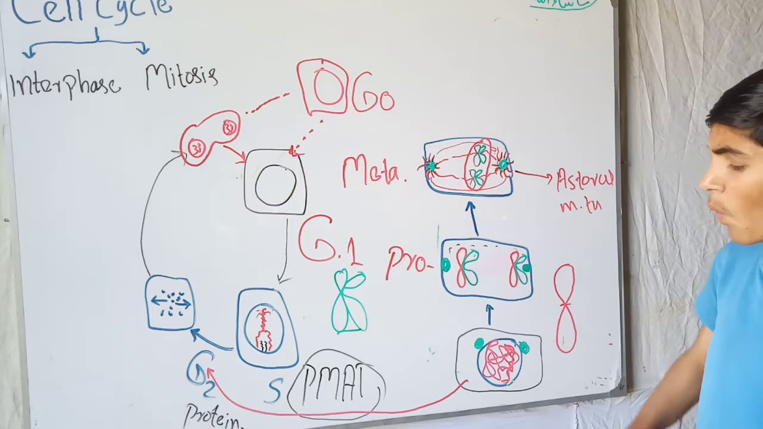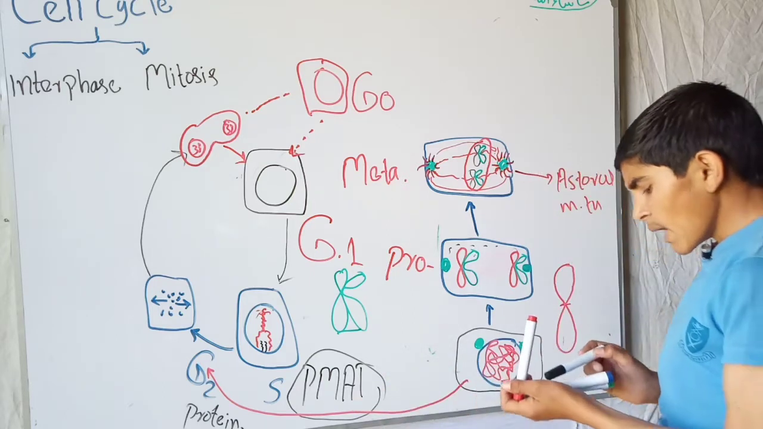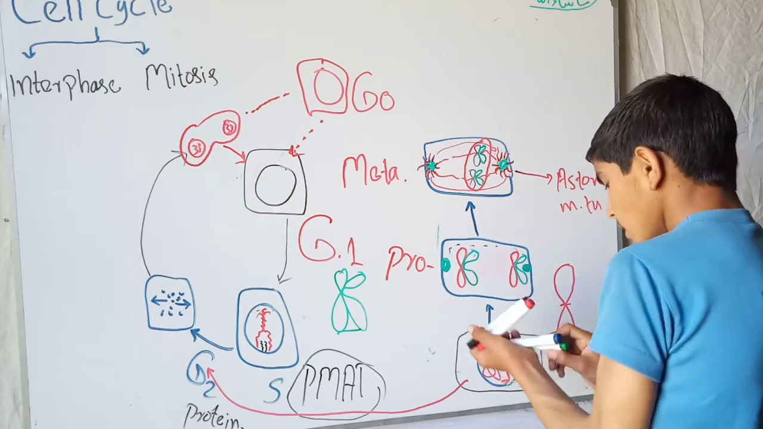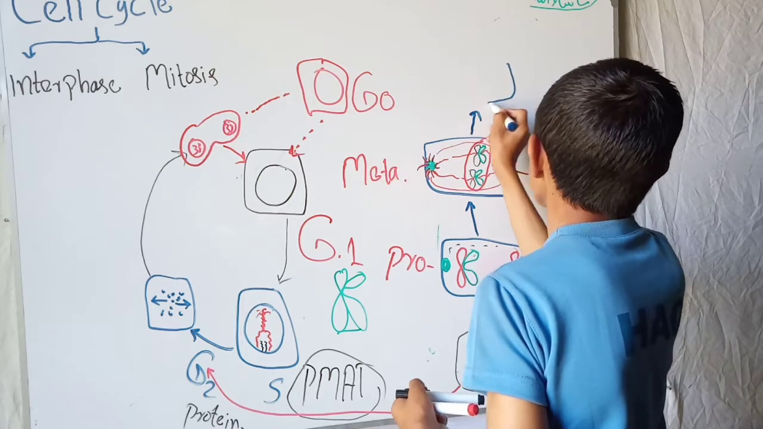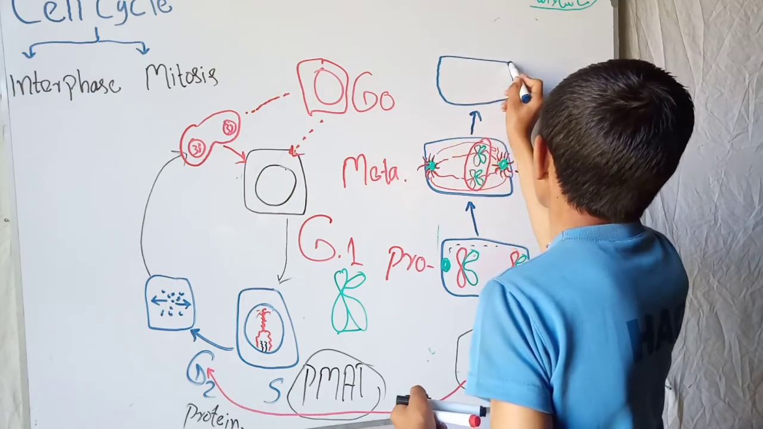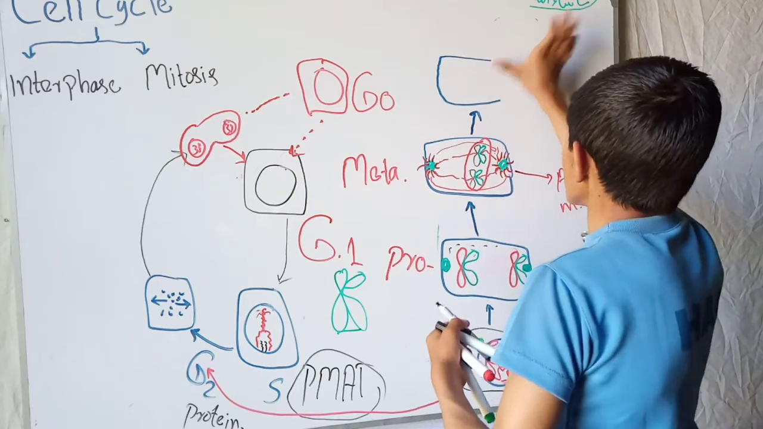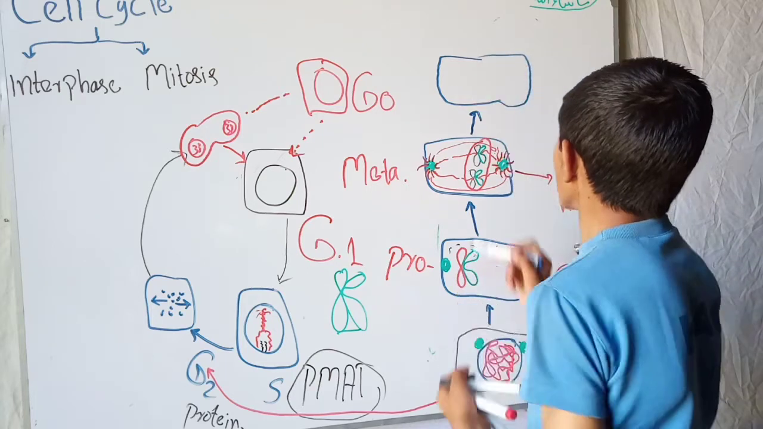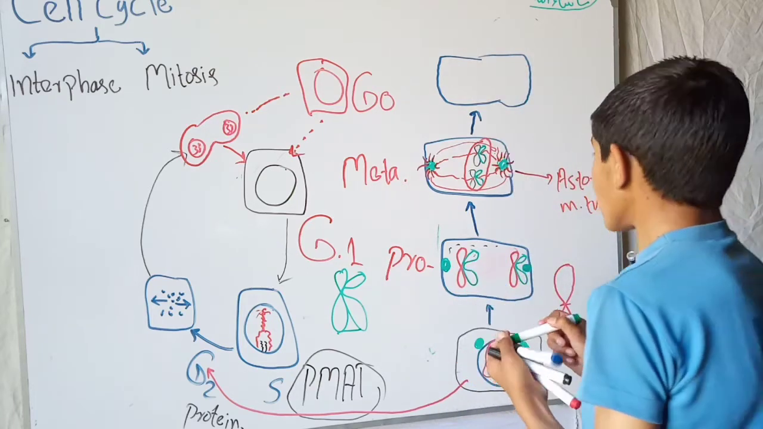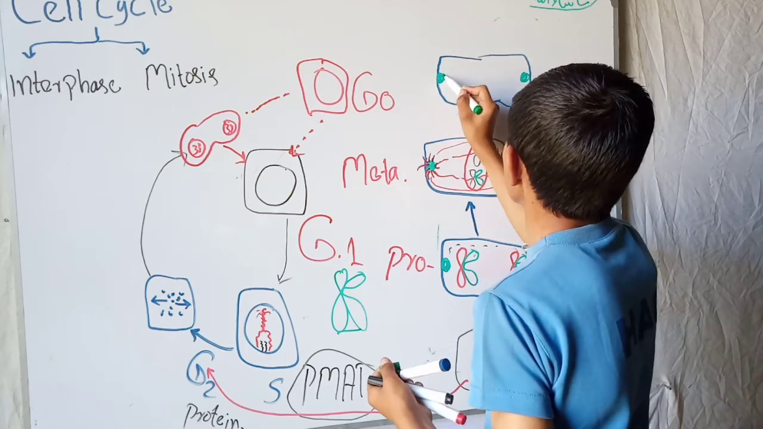Now the cell has to enter another phase called anaphase. So this is a cell, and it has to enter the anaphase. So this is the anaphase. These are the centrioles.